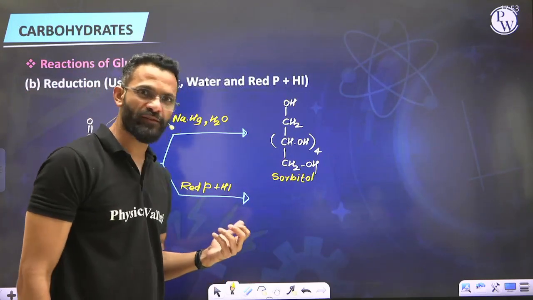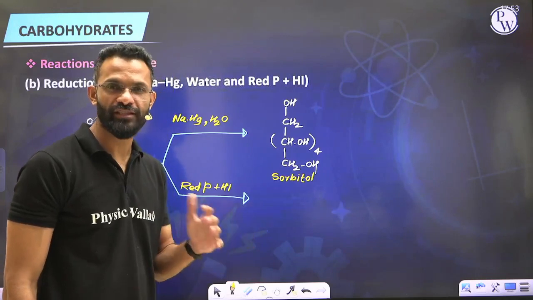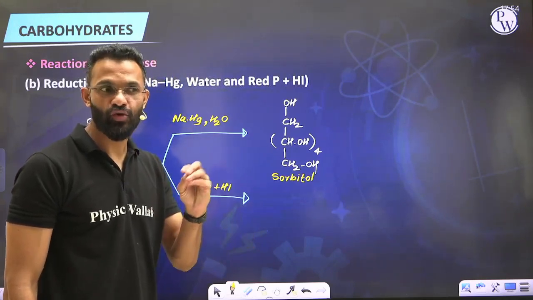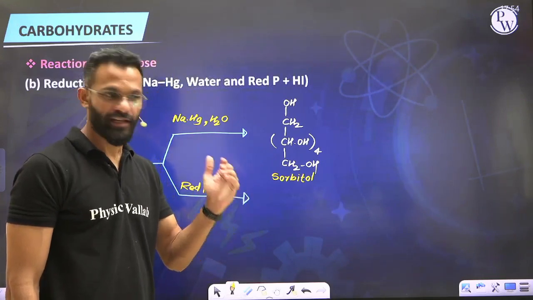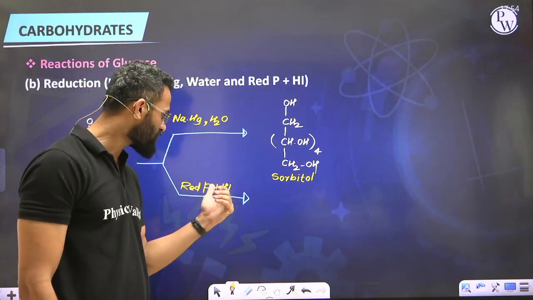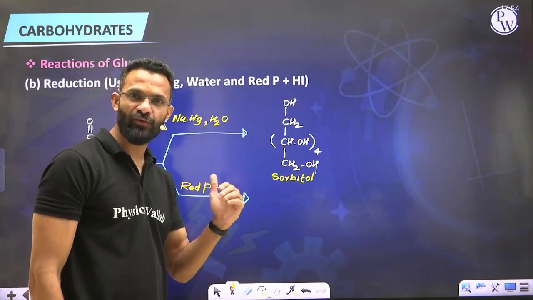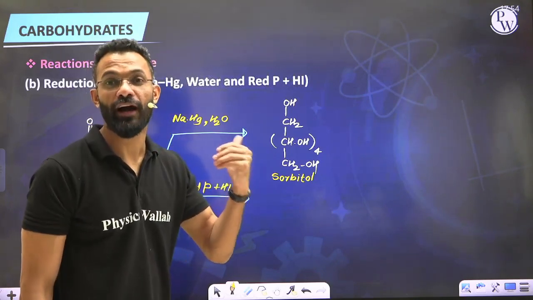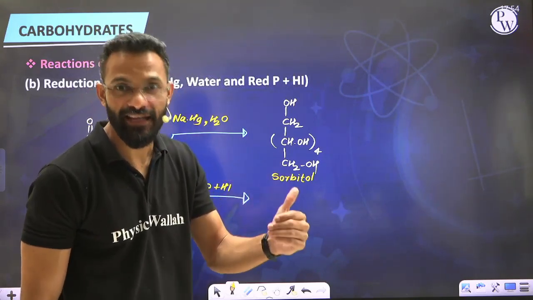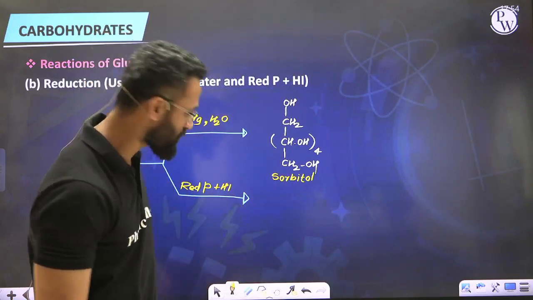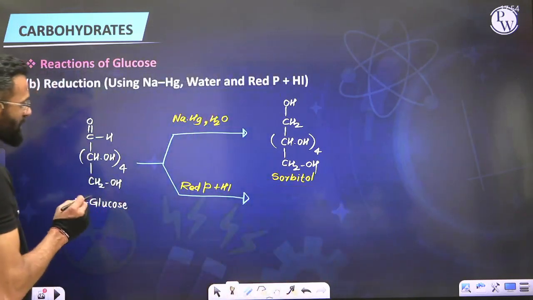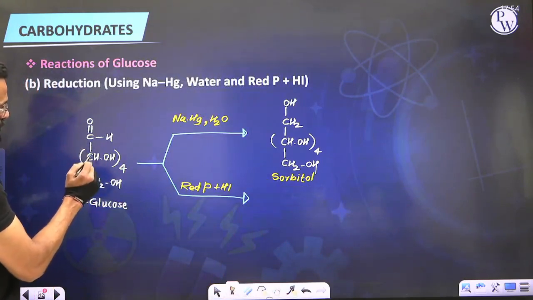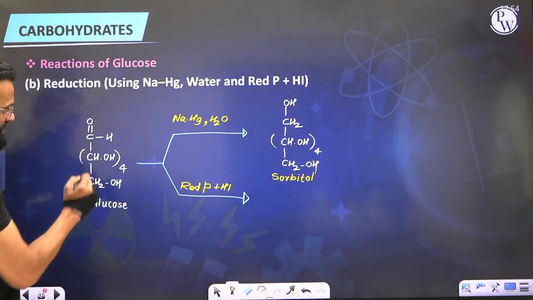Again, mechanism of this reaction is out of scope for us. So we just remember that if any of those kind of functional groups, including alcohol, alkyl halide, aldehydes or ketones, if we allow it to react with red phosphorus and HI, it will convert that compound straight away into hydrocarbon, that is into alkane, without any change in the number of carbon. So in the context of glucose, how many carbon we have got? First, 4 secondary alcohol and 6. So we have got 6 carbon.